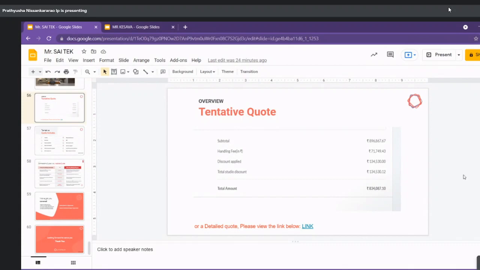Coming to the booking section, the advance will be 25,000, which will be refunded in 7 days if you don't like it. Or else, if you are okay with Live Space, that 25,000 will be added to your whole BOQ, whole quotation.